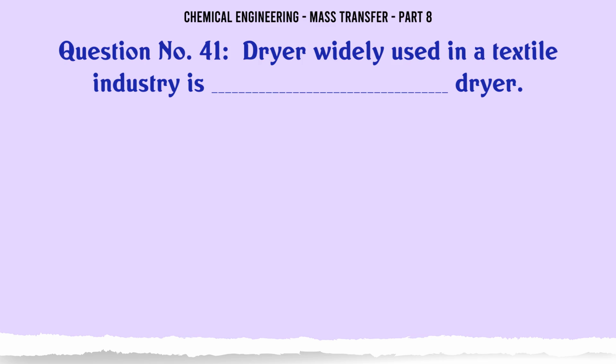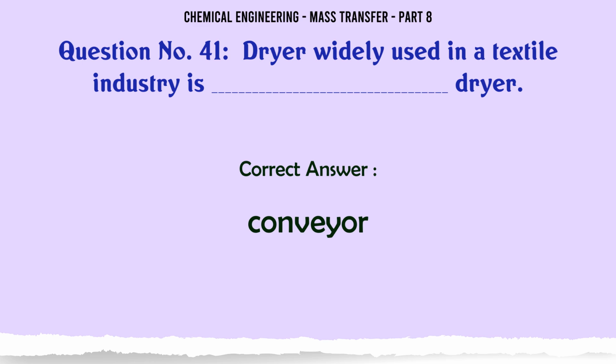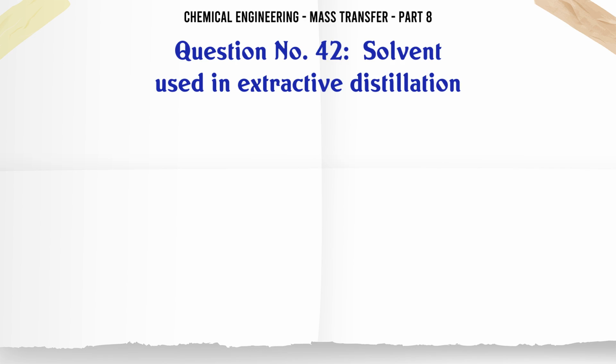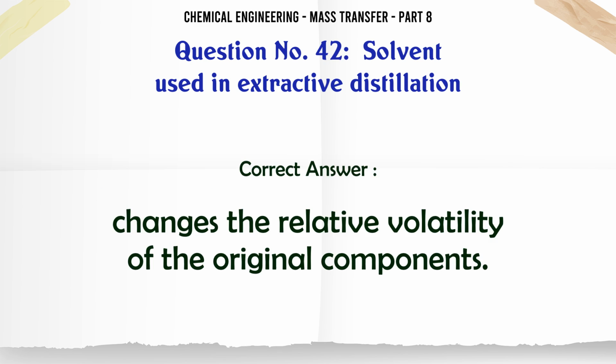Dryer widely used in a textile industry is dryer. A. Festoon, B. Cylinder, C. Conveyor, D. Tunnel. The correct answer is conveyor. Solvent used in extractive distillation. A. Changes the relative volatility of the original components. B. Should be of high volatility. C. Should form azeotropes with the original components. D. All A, B, and C. The correct answer is changes the relative volatility of the original components.